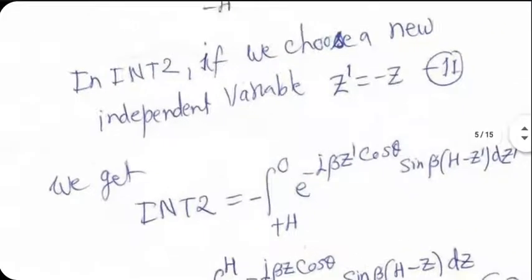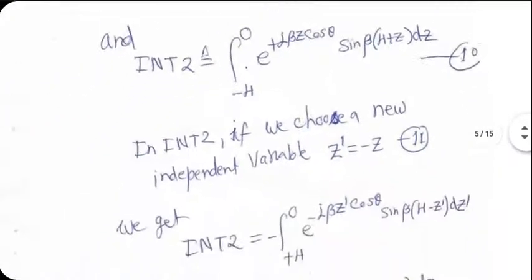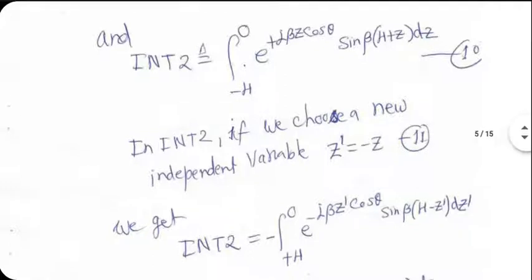So integral 2 then modifies to this. Hopefully you can see the point. By choosing a dummy variable in integral 2 as z prime equal to minus z, I convert equation 10 to another equation. There is no number actually for this.